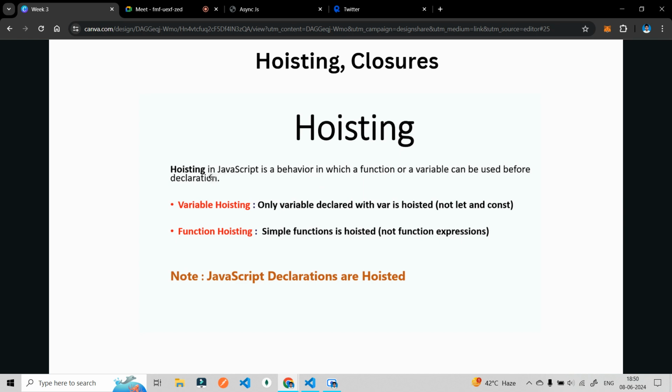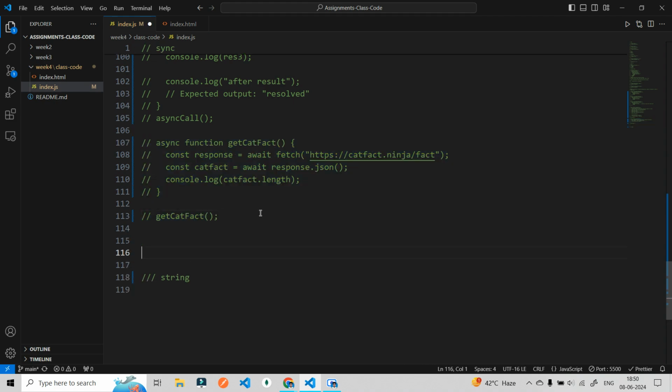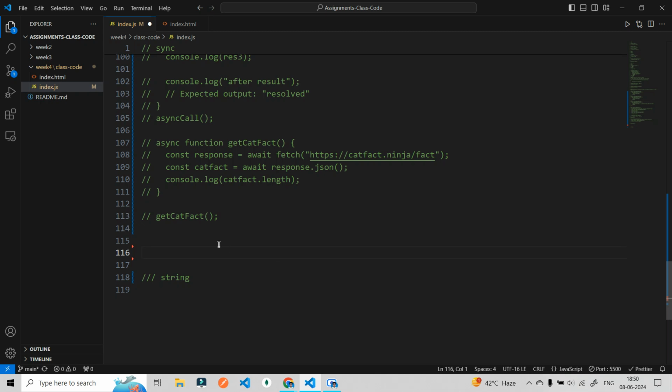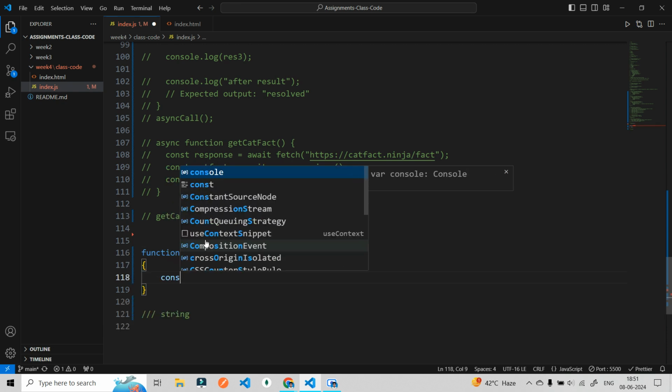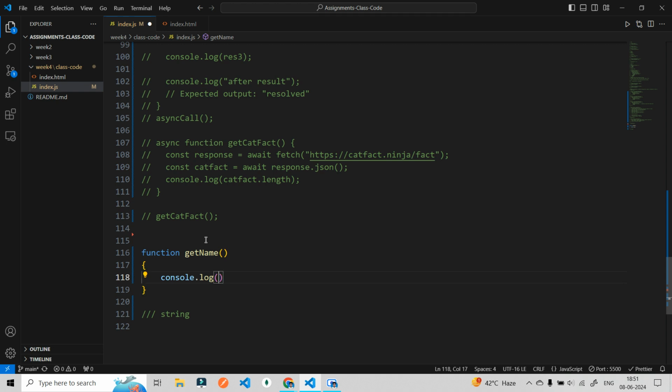Okay. Let's understand what is hoisting. Hoisting in JavaScript is a behavior in which a function or a variable can be used before declaration. Okay, as simple as that. Hoisting means that functions in JavaScript and declared variables are hoisted. Imagine this function getName, and it returns me console.log.